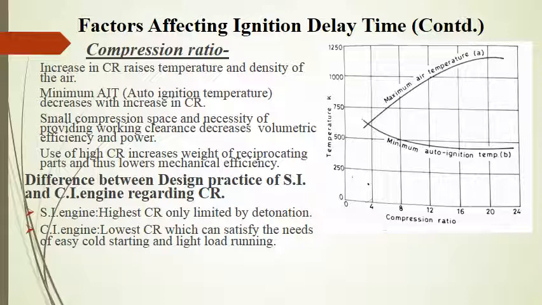Now, when we cannot increase clearance volume, but we have to increase clearance space, then definitely without increasing the clearance lift, we have to create some clearance volume, and that is done by providing working clearance between the piston and the cylinder head and around the walls.